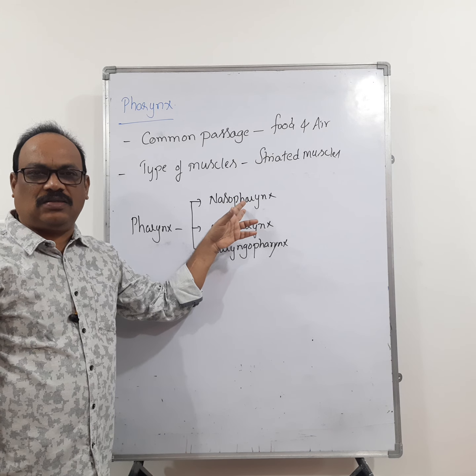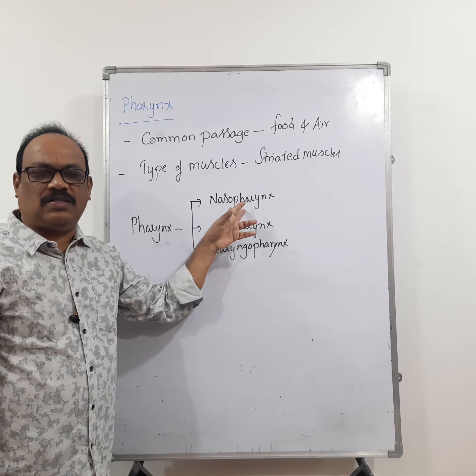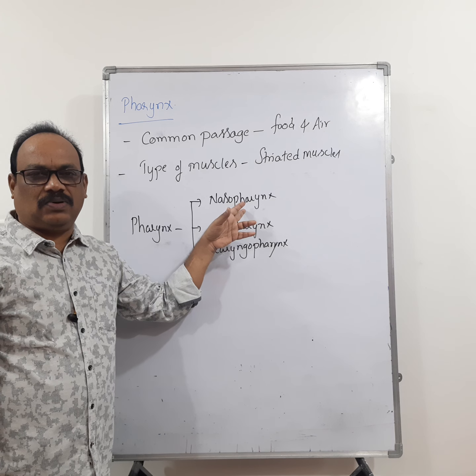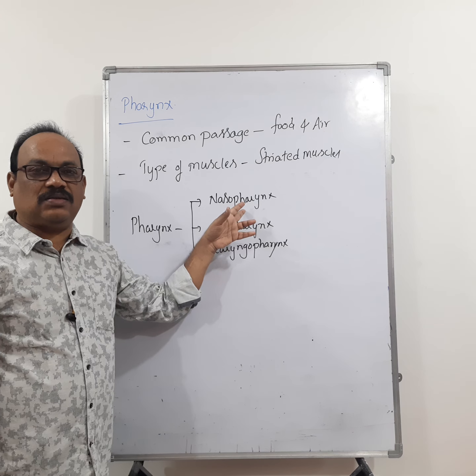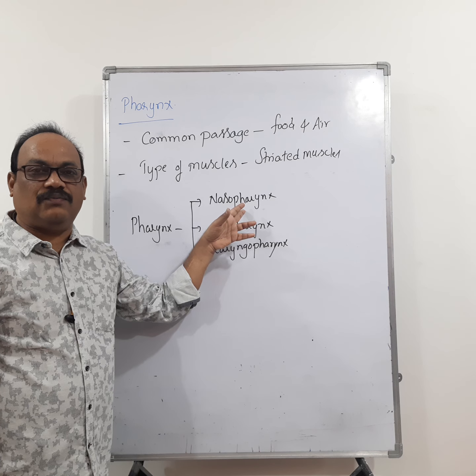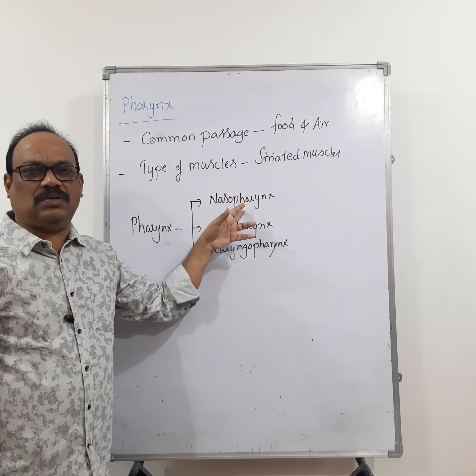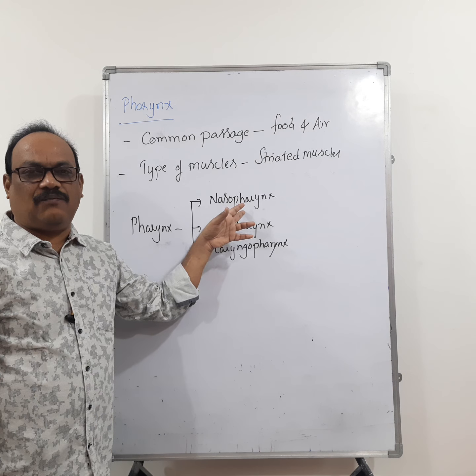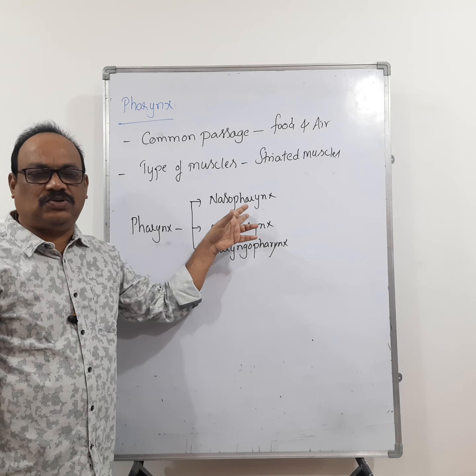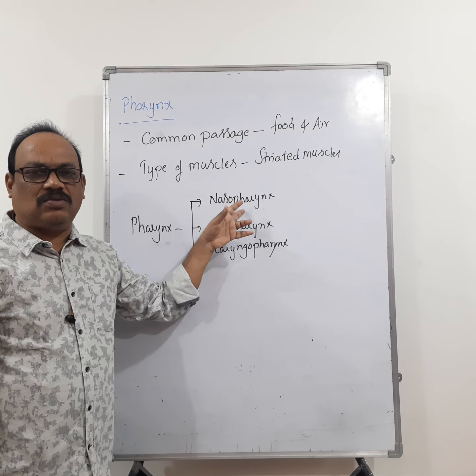Where is the nasopharynx present? Nasopharynx is present above the soft palate. Okay. What does the nasopharynx consist of? Nasopharynx consists of the openings of internal nostrils and eustachian tubes. Remember the words. The openings of internal nostrils and eustachian tubes are present in the nasopharynx.